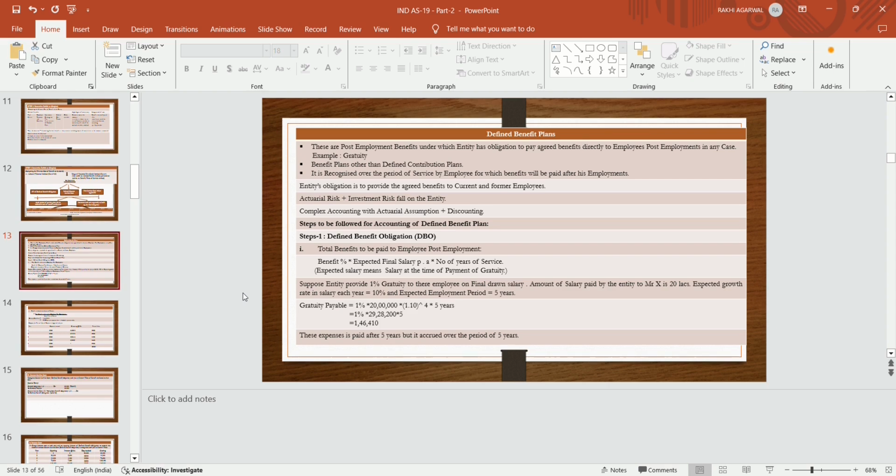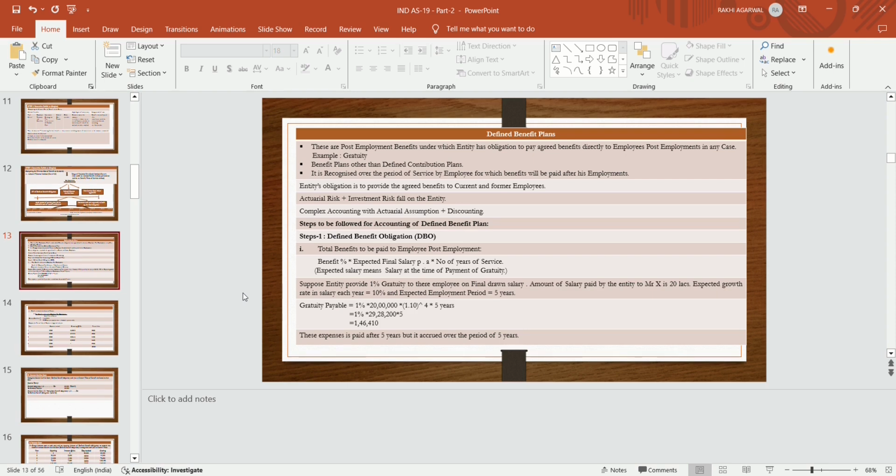It is recognized over the period of services by the employee for which the benefit will be paid after his employment. The entity's obligation is to provide the agreed benefit to the current and the former employees. Actuarial risk and investment risk fall on the entity in this case. In this case, there is no employee's risk. There is the risk of the employer, both actuarial and investment risk.